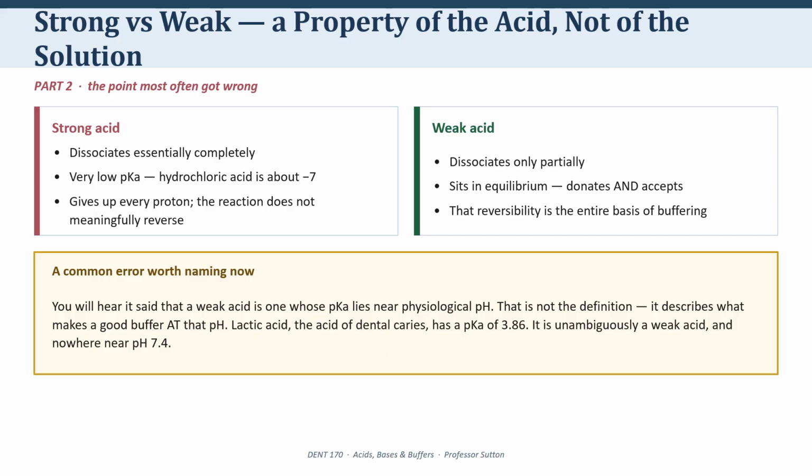The single most important acid in this entire course has a pKa of 3.86. It is a weak acid. It's nowhere near 7.4. Weak means incomplete dissociation. It does not mean mild, it does not mean dilute, and it certainly does not mean harmless.